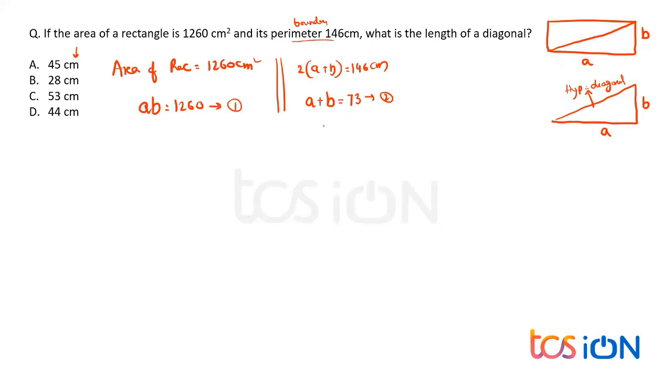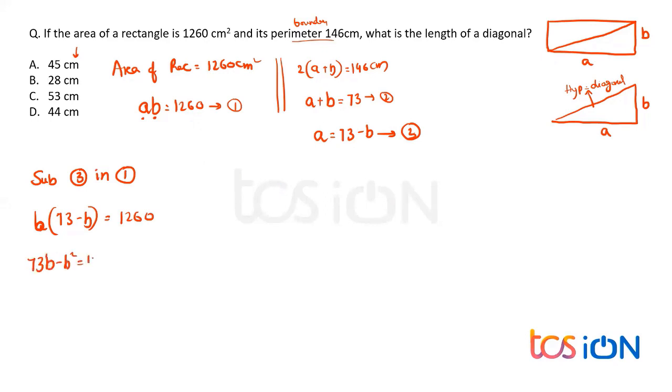Now let me take this equation as a equals 73 minus b. If I take a equals 73 minus b as equation 3, now solving 1 and 3, as in substituting, I'm just writing over here. Substituting 3 in 1, what do we get? b into (73 minus b) equals 1260. Why? Because b remains b, and in place of a, I have substituted 73 minus b. So that gives me 73b minus b square equals 1260.